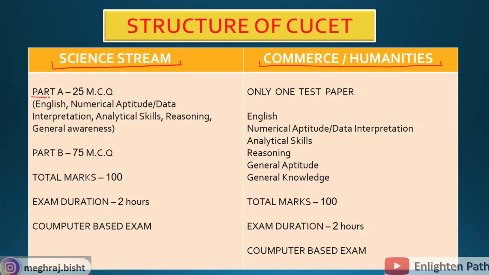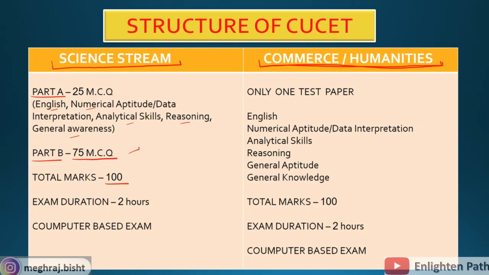In this there is a Part A. In Part A there are 25 MCQs, and the syllabus is English, numerical aptitude, data interpretation and analytical skills, reasoning, general awareness. And Part B consists of 75 MCQs, so the total is 100 marks. Part B is a subject specific exam. For example, if you are going specifically for the mathematics subject, mathematics questions will be asked in Part B. For physics, only physics questions will be asked in Part B.